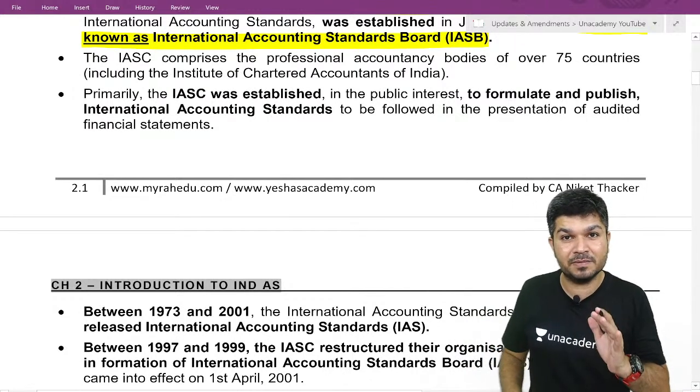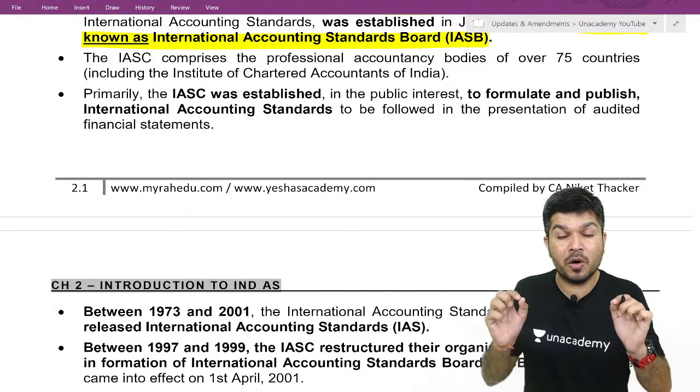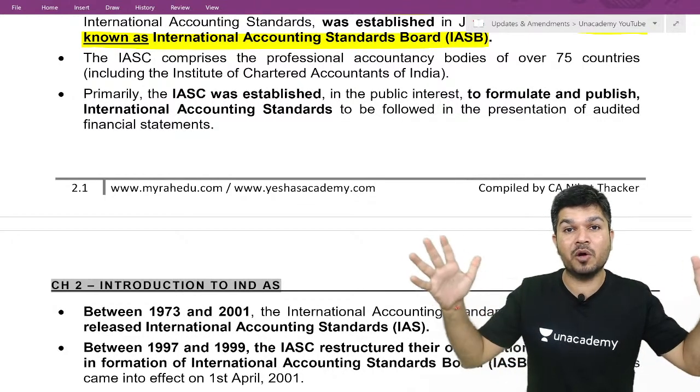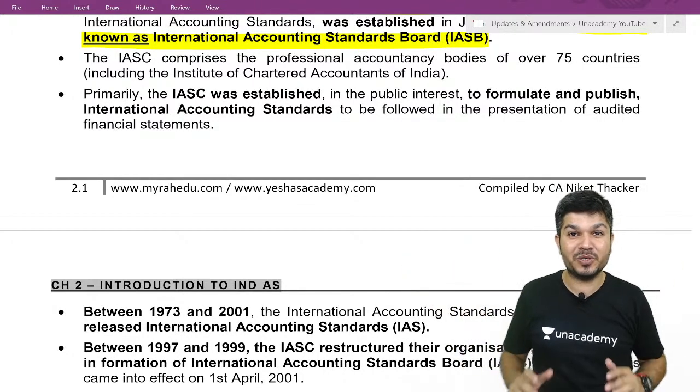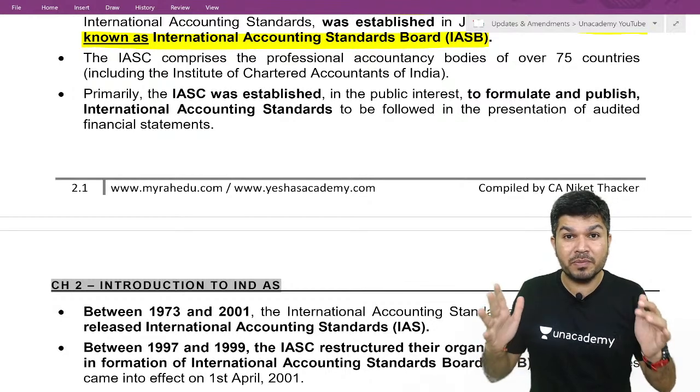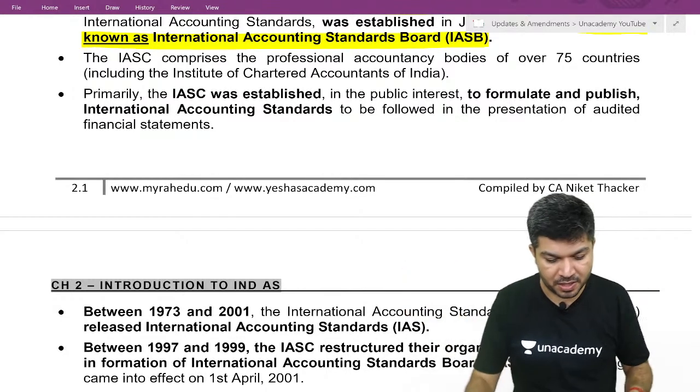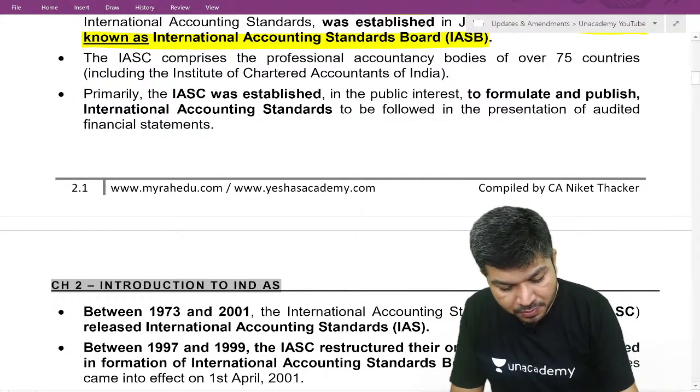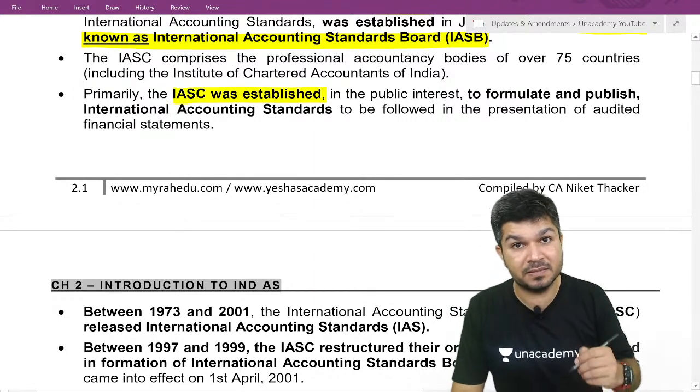IASB was formed to come out with a global, uniform accounting standard which will be followed by everyone.